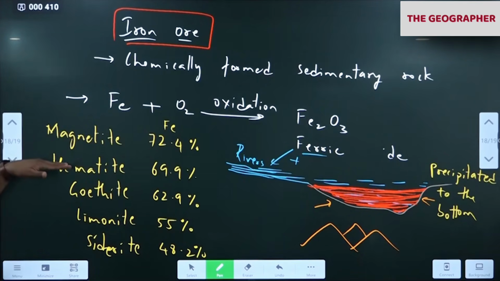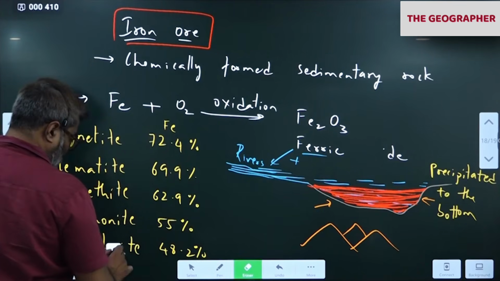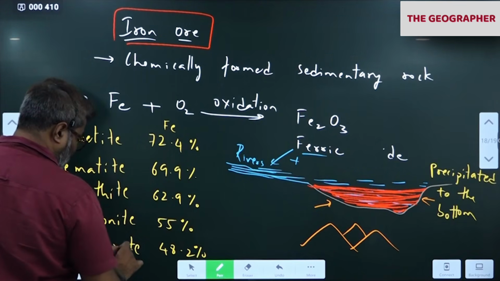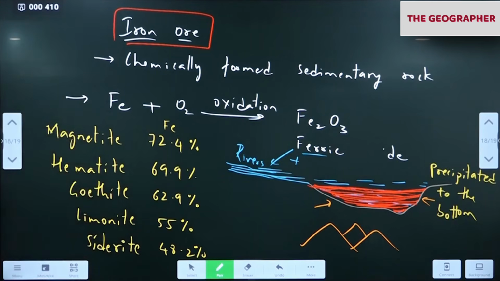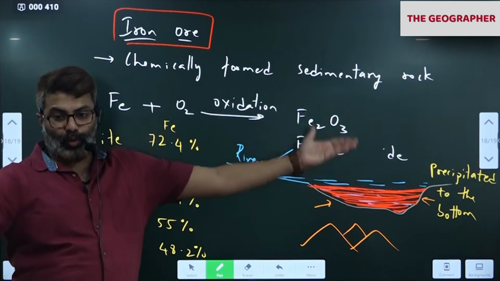Okay. Magnetite, hematite, goethite, limonite, siderite. Okay. So this percentage you have to write exactly. Don't write 73, 70 like that. Write like this. So these are all forms of ferric oxide in different proportion.